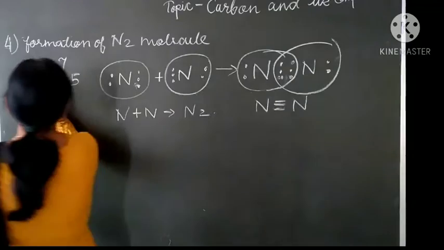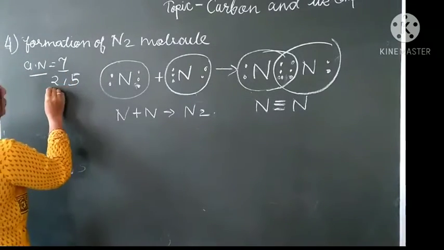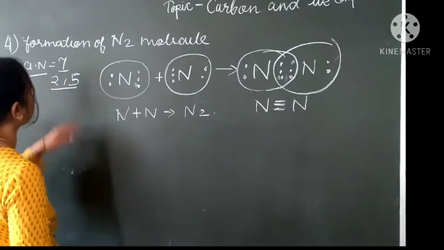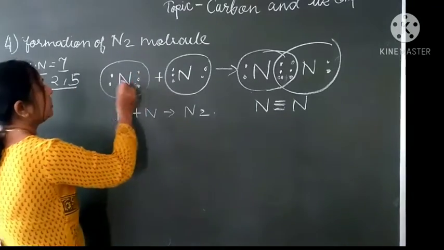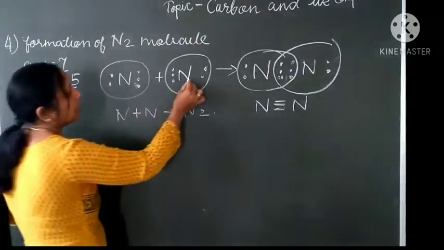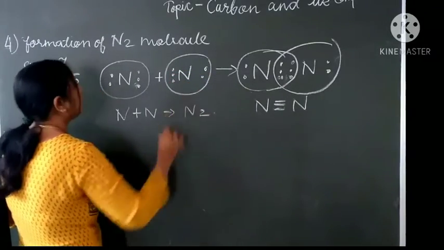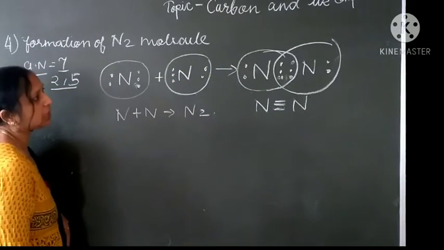Now students, let's see the formation of nitrogen molecule. As we know, the atomic number of nitrogen is 7, so its configuration is 2 and 5. In valency how many electrons are there? 5: 1, 2, 3, 4, 5. One nitrogen, another nitrogen, 1, 2, 3, 4, 5, 5 electrons in their valence shell.